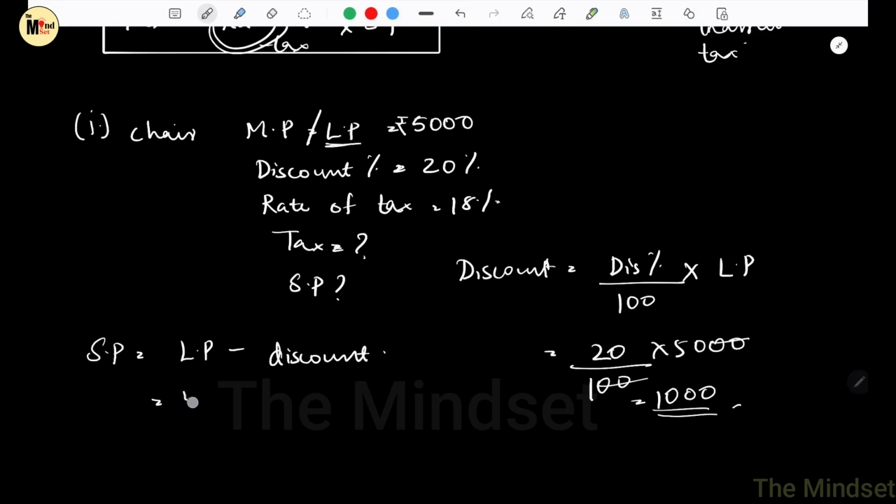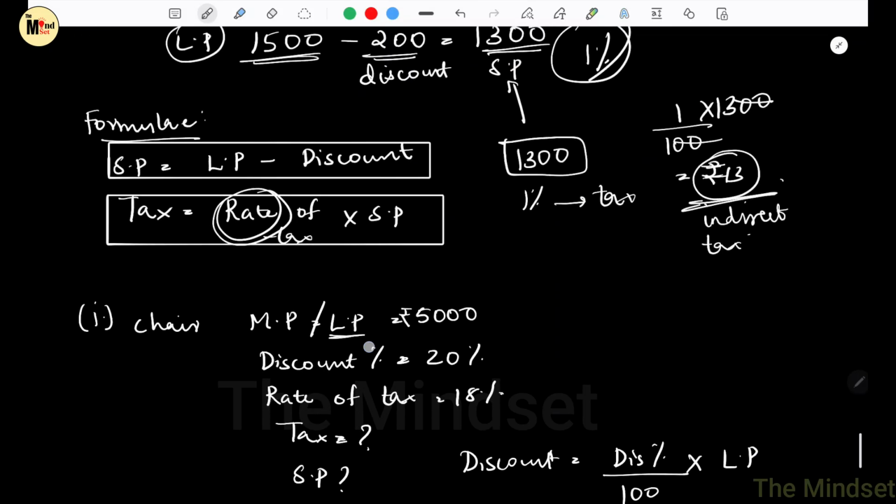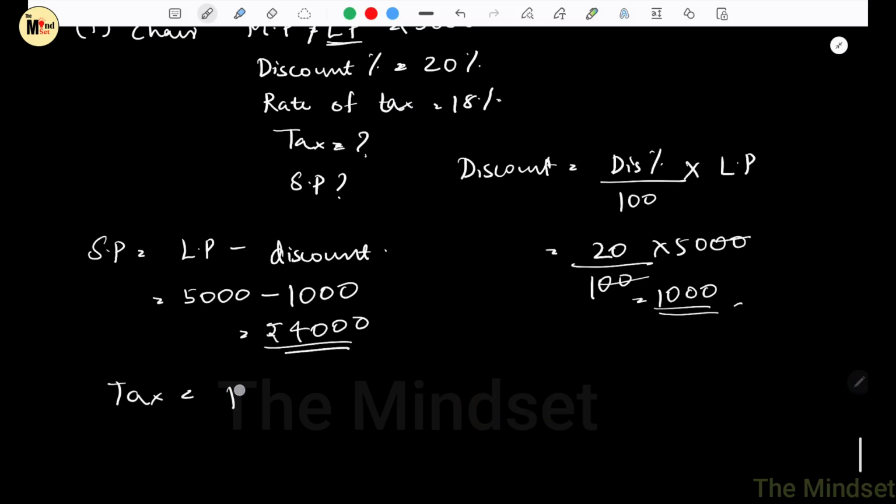So list price 5,000 minus 1,000, which is equal to 4,000 rupees. Now we can find the tax. So we already know the formula, rate of tax into selling price.